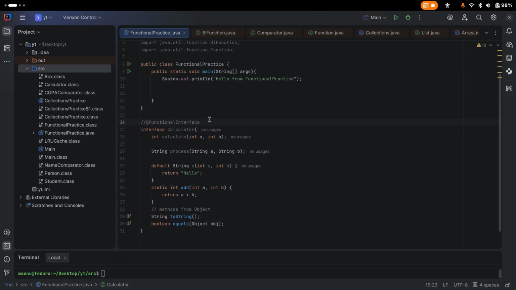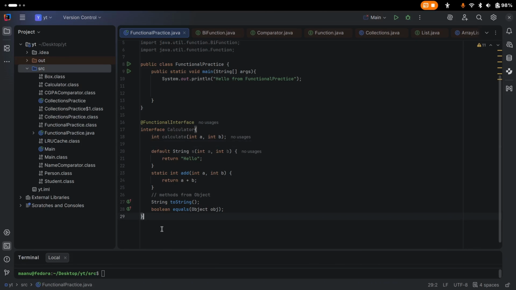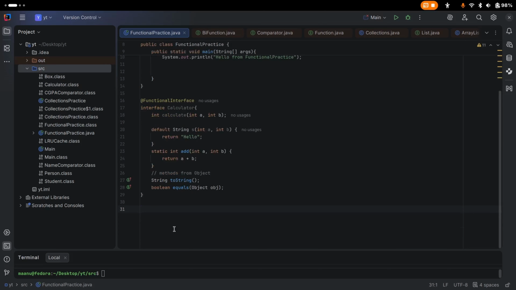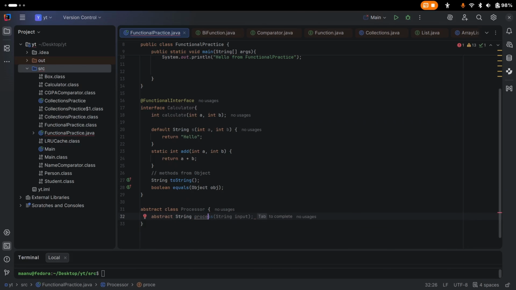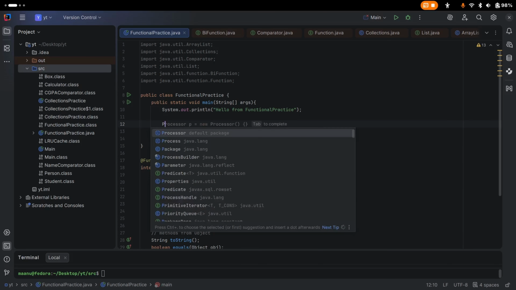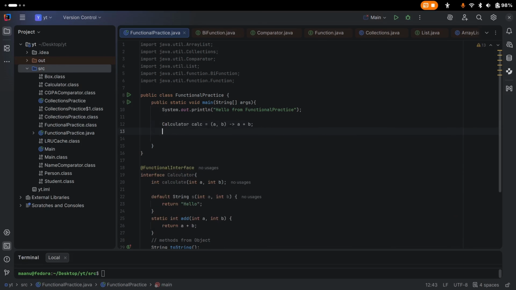So let's say, first let's correct this one and remove this one. Now let's say you want to create one abstract class Processor with abstract String process. Now we cannot work with this one. We got a suggestion for Calculator, but can we do Processor p equals, let's say, s dot toUpperCase?